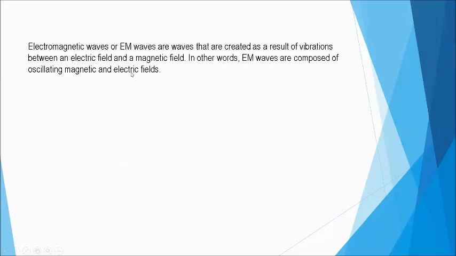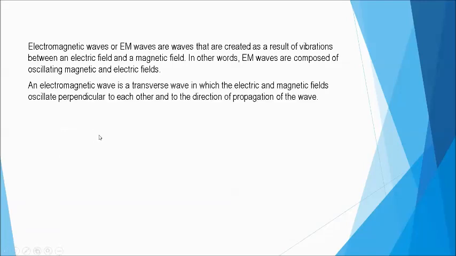So electromagnetic waves are waves that are created as a result of vibration between an electric field and a magnetic field. When we say electric field, magnetic field, or electromagnetic field, these are regions in space. Electromagnetic waves are composed of oscillating magnetic and electric fields, oscillating or vibrating, and it is a transverse type of wave.